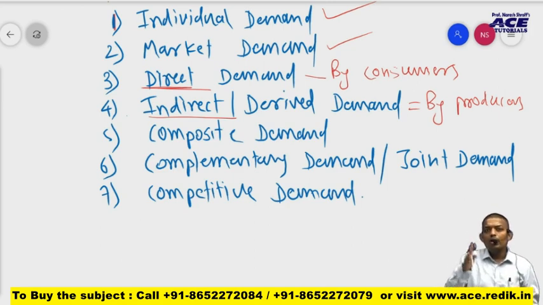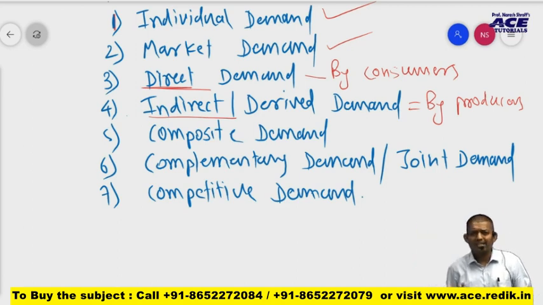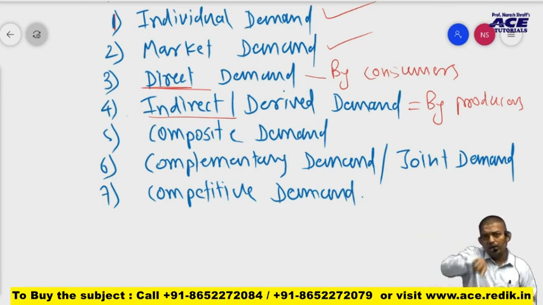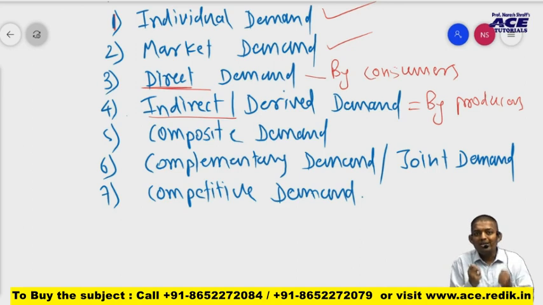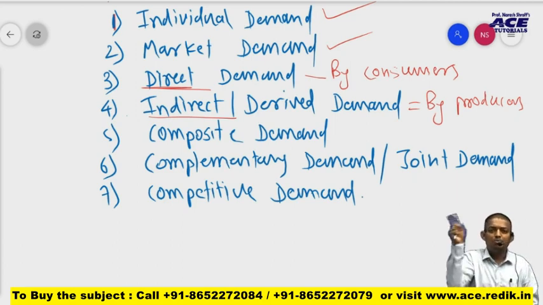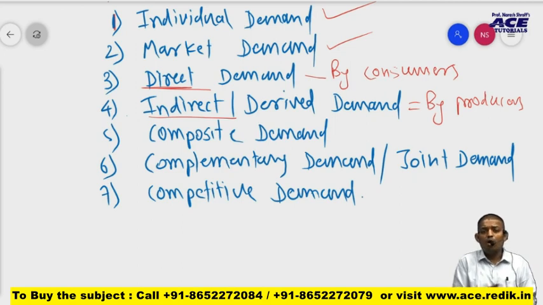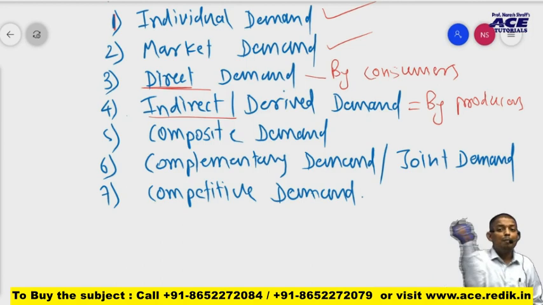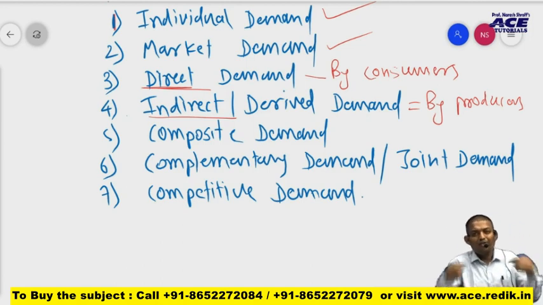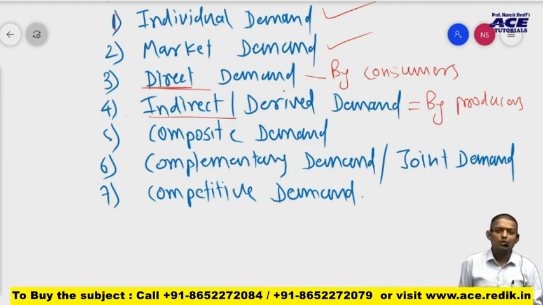Yes or no? Now this shirt is manufactured by some manufacturer. He will buy raw material, machinery, and equipment which are used to manufacture this shirt. So all those equipment, machinery, raw material are demanded or purchased by the manufacturer. For what? For final consumption or for manufacturing of goods or services? For manufacturing of goods and services.